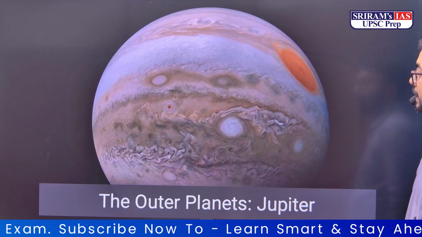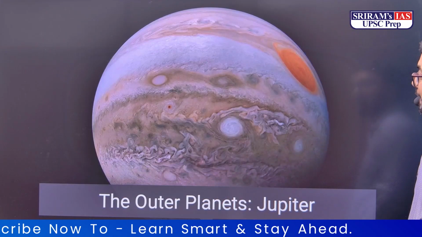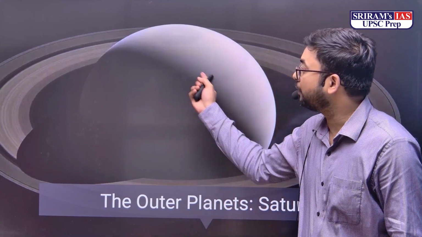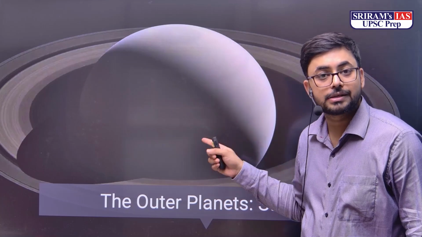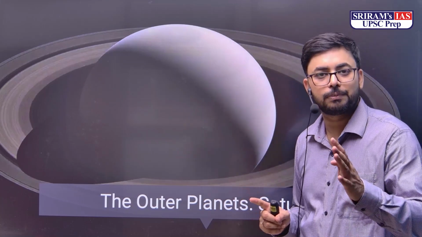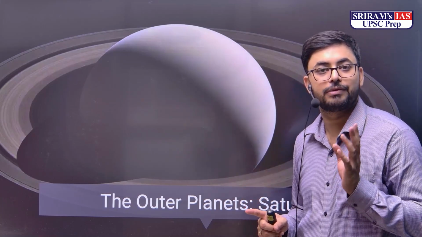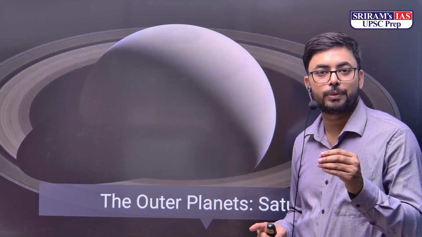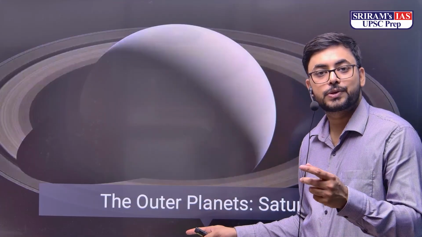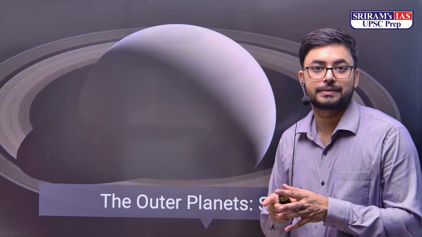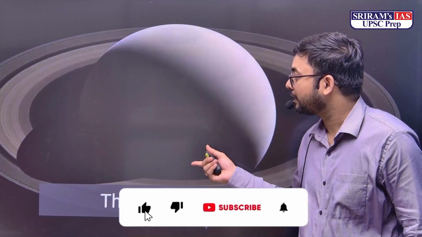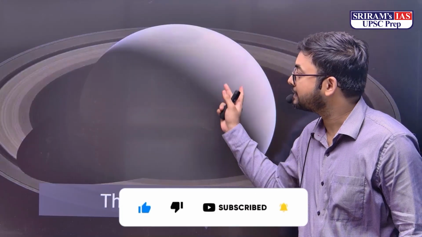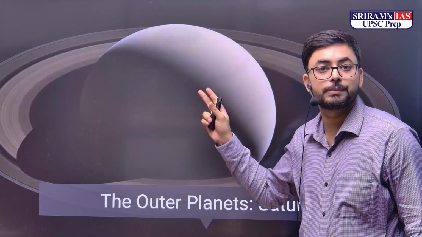After that comes Saturn, which is also a very important and beautiful planet. It has beautiful rings. Saturn is not the only planet with rings. There are 4 planets and at least one asteroid which have rings, of which we are talking about the gas and ice giants. So Jupiter, Saturn, Neptune and Uranus, all four have rings, but Jupiter's rings are a bit light and faded compared to Saturn, and that is why Saturn's rings have always been known to us because they have been visible.